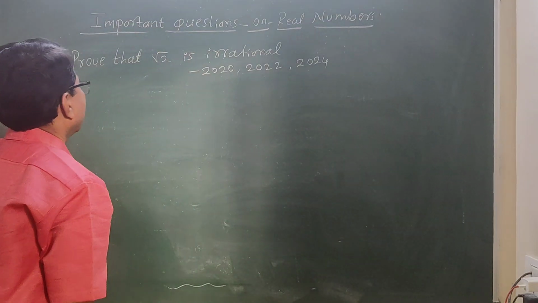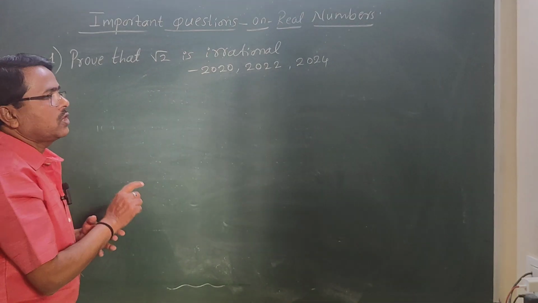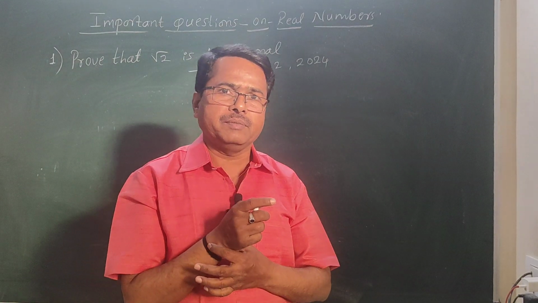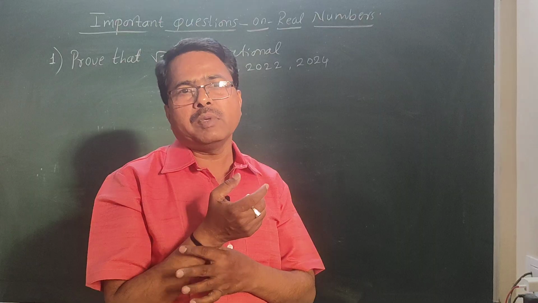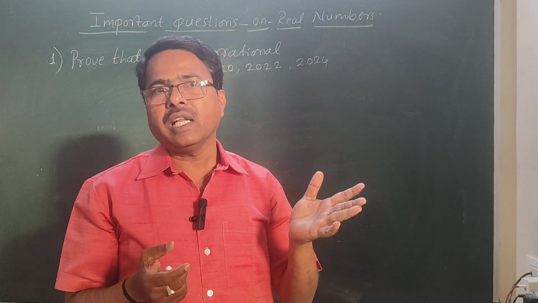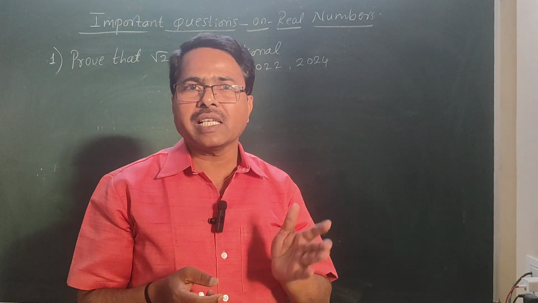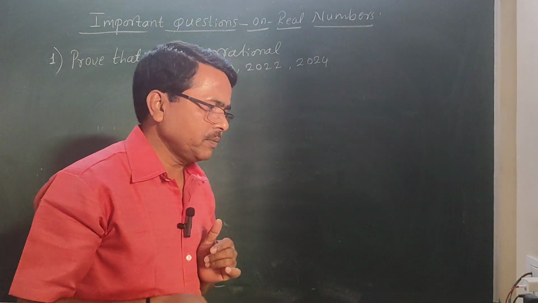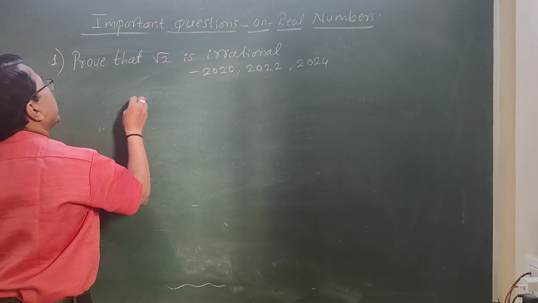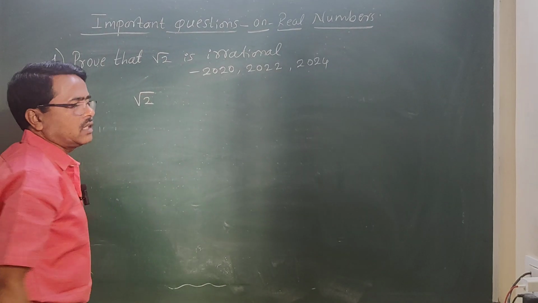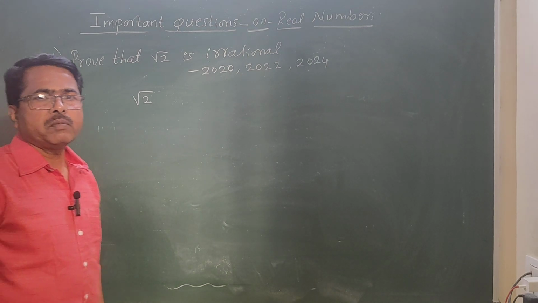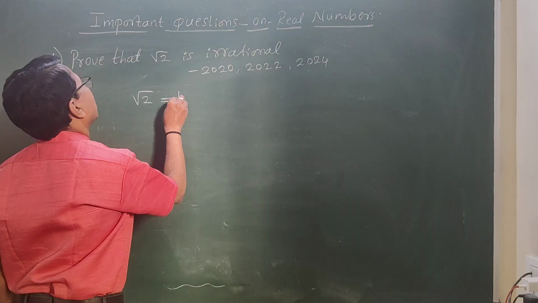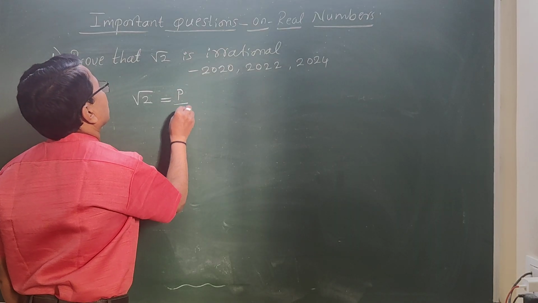Okay, students. Here, to prove square root of 2 is irrational, we are following contradictory method. Contradictory method means it is told to prove irrational, but we take it as rational. First, initially we assume it is a rational number. So let us assume square root of 2 is rational. If it is rational, we must be able to write it in the form of p by q.